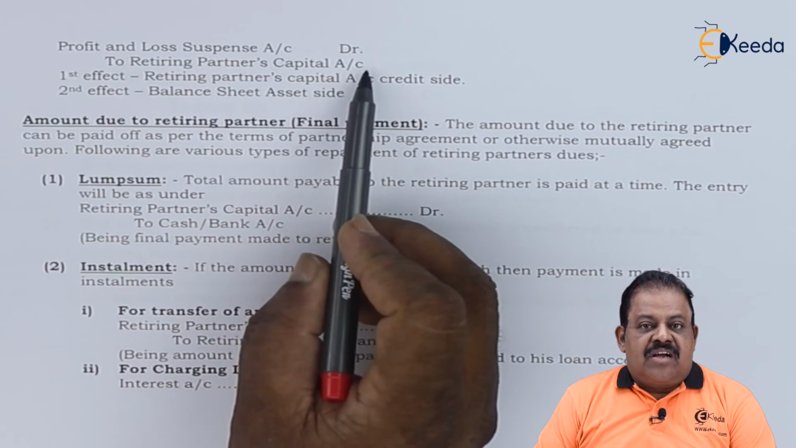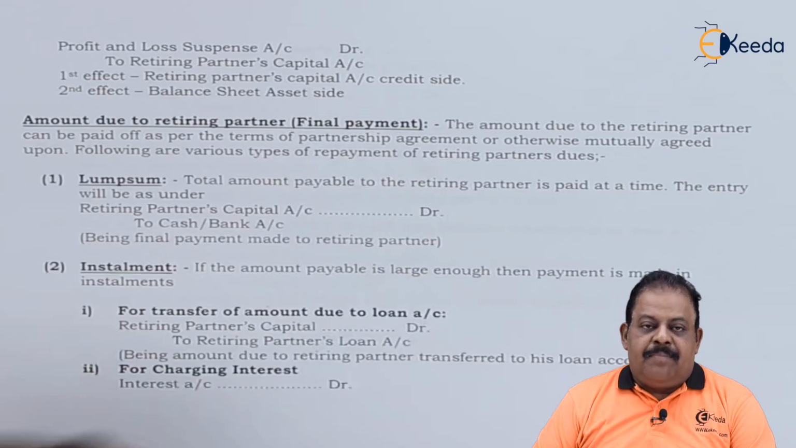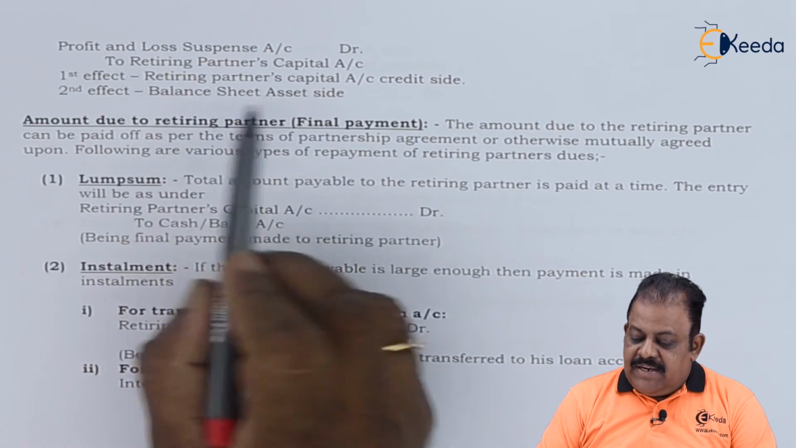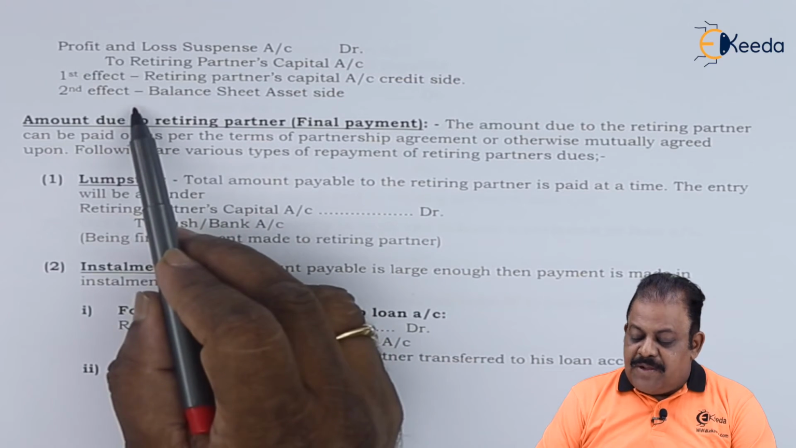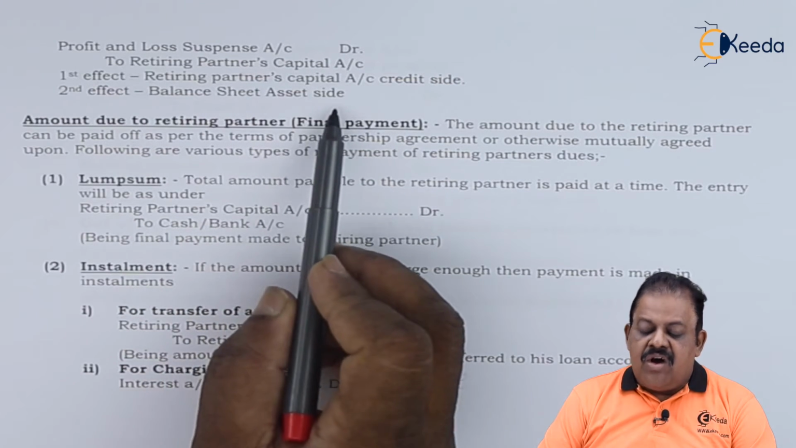Profit and loss suspense account debit to retiring partner's capital account. On the credit side of the retiring partner's capital account it will be recorded, and that suspense account will be recorded in the balance sheet on the asset side.